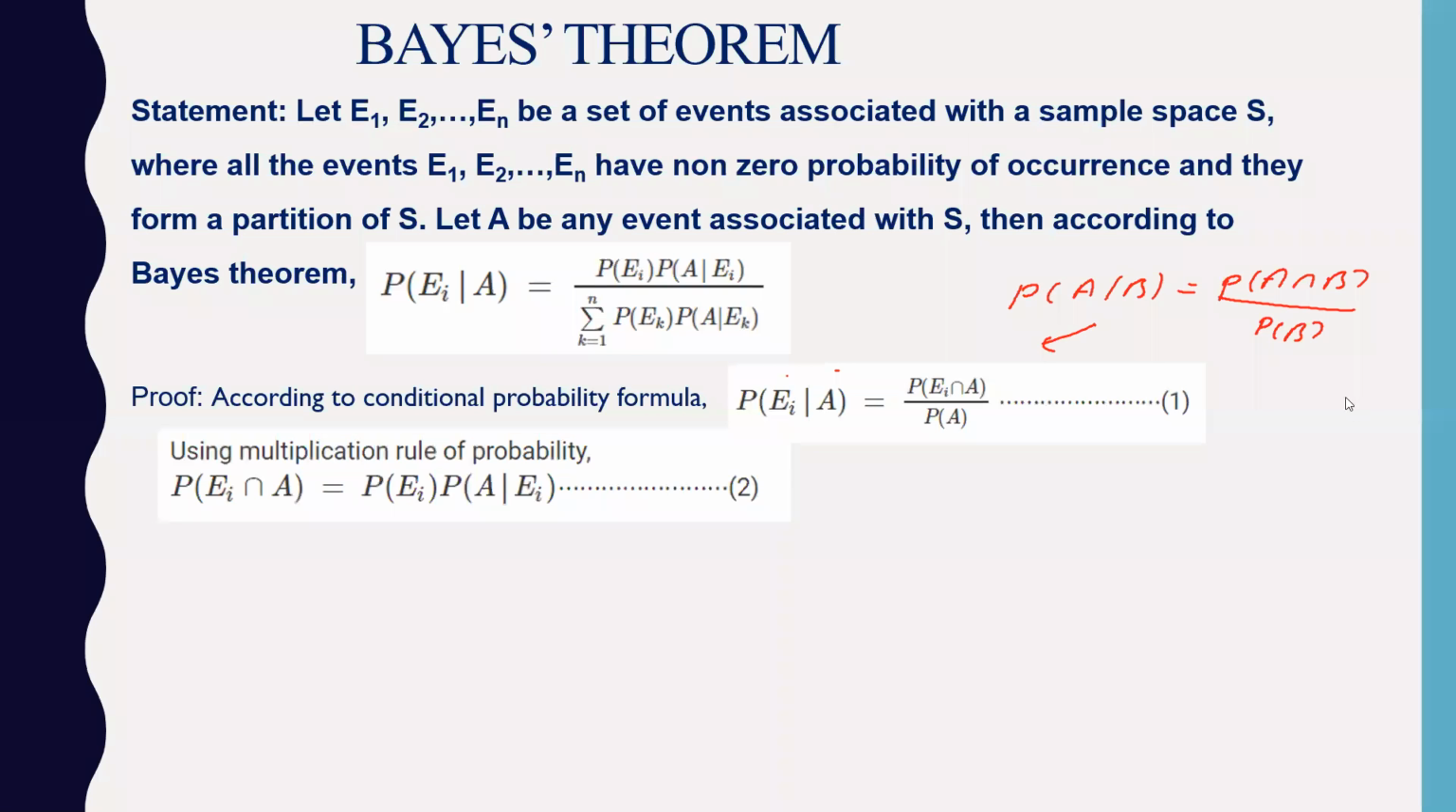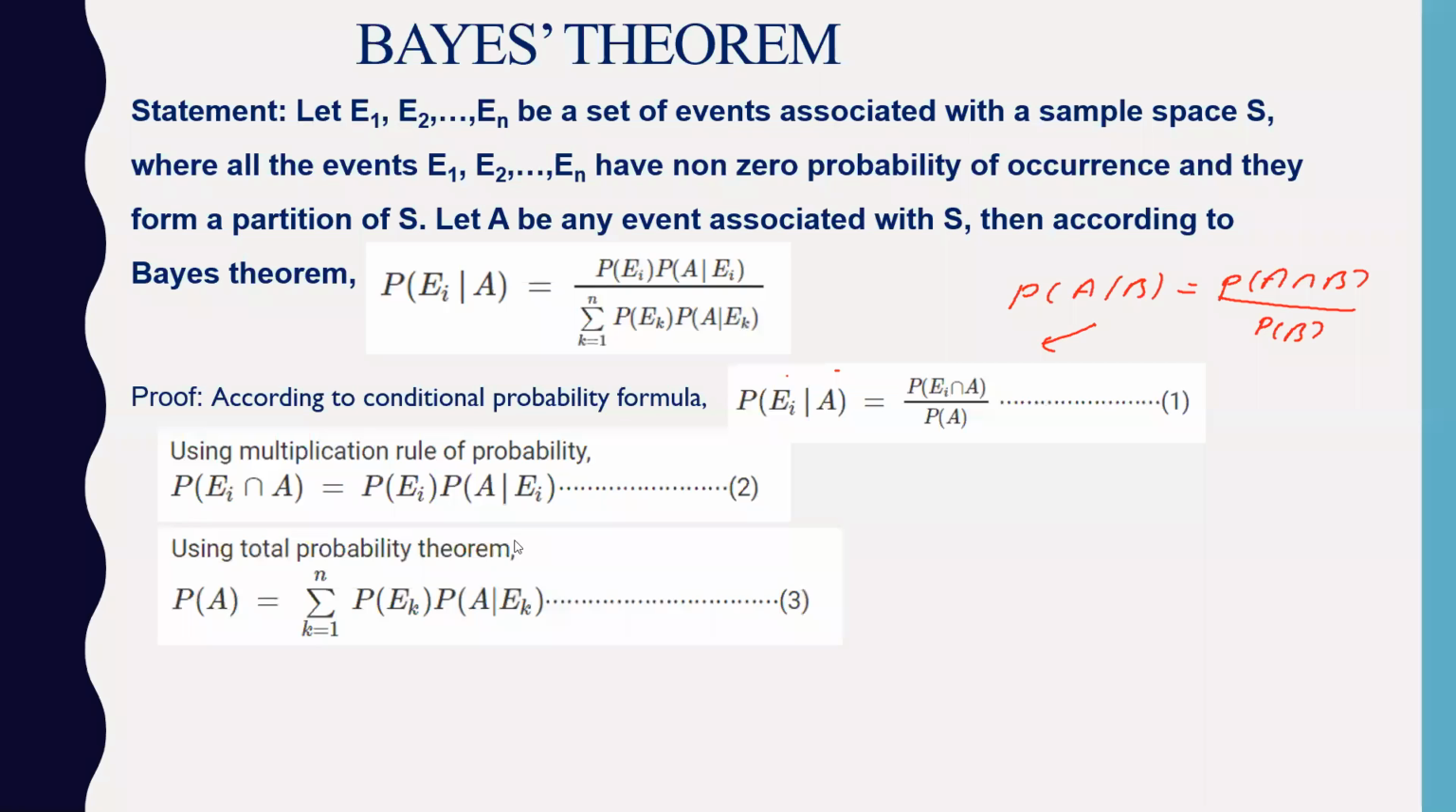Okay. So probability of B will come to the LHS, so we will get a conditional probability. Ei intersection A becomes probability of Ei into probability of A given Ei. This is by the multiplication rule.